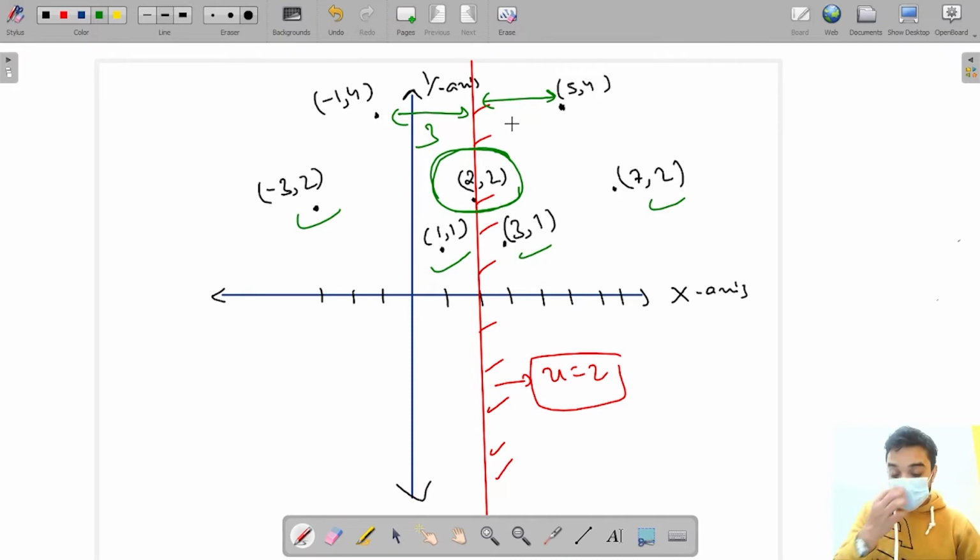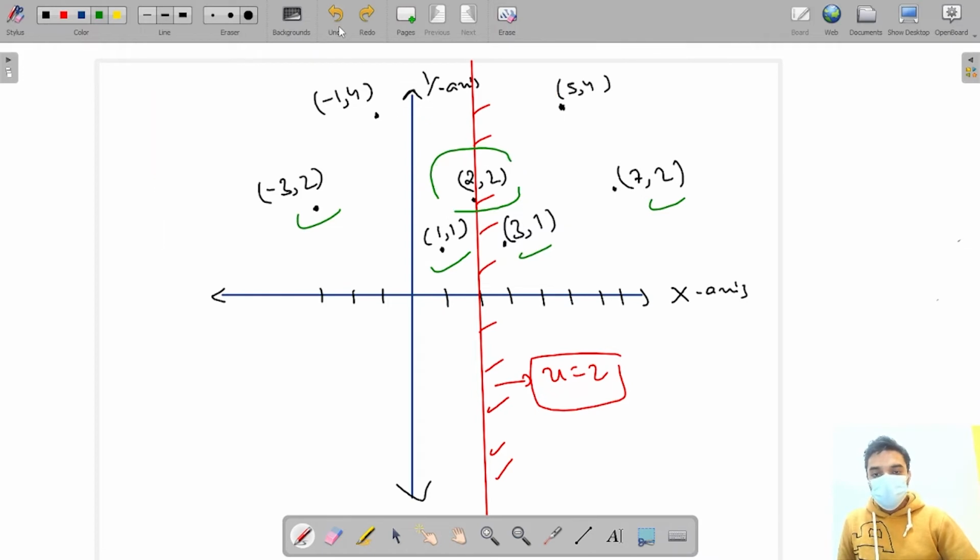Okay, its distance is also 3, right? See, so these are also the mirror images of each other. Fine, so this x equal to 2 line is satisfying the role of mirror. Fine, so how are we going to do this?